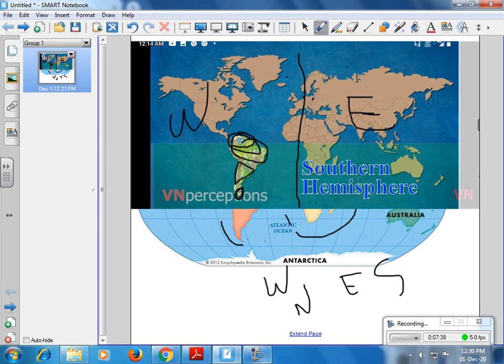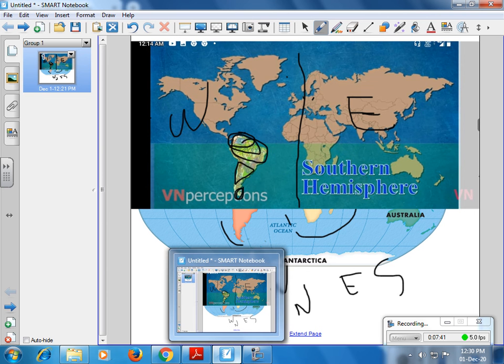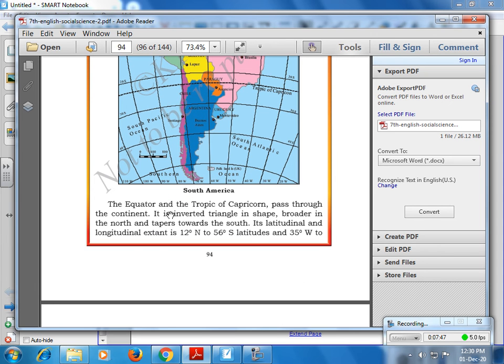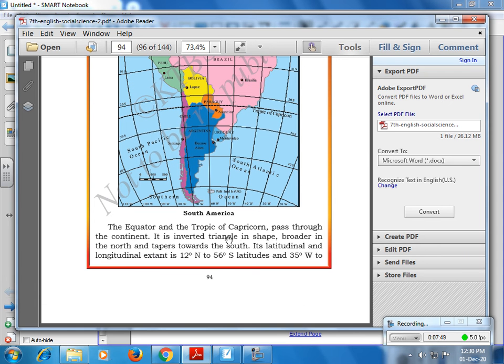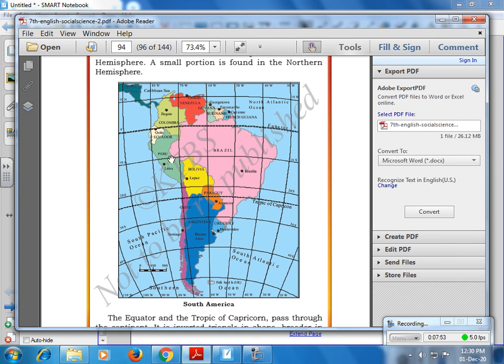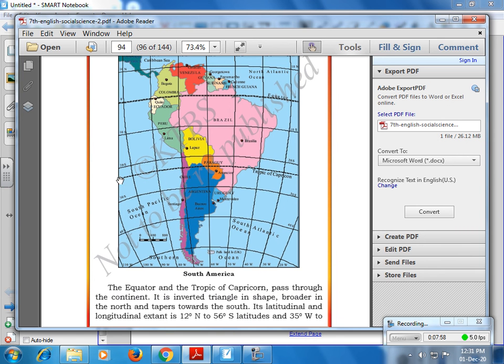Which two latitudes pass through South America? The equator and the Tropic of Capricorn. I show you in the picture. This is the equator and this is the Tropic of Capricorn.